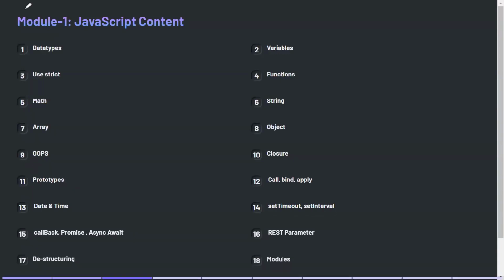So module 1, which is JavaScript. What is the content of this module? These many topics we are going to cover. First we will discuss data types, then variables. Then we will discuss strings, functions, the math library, and arrays. We will work with objects and learn the object oriented part, how we can work with object oriented programming in JavaScript.